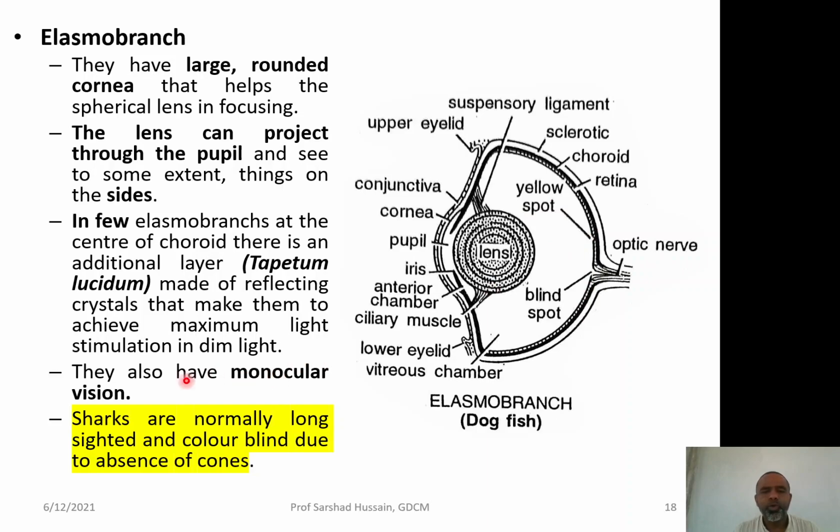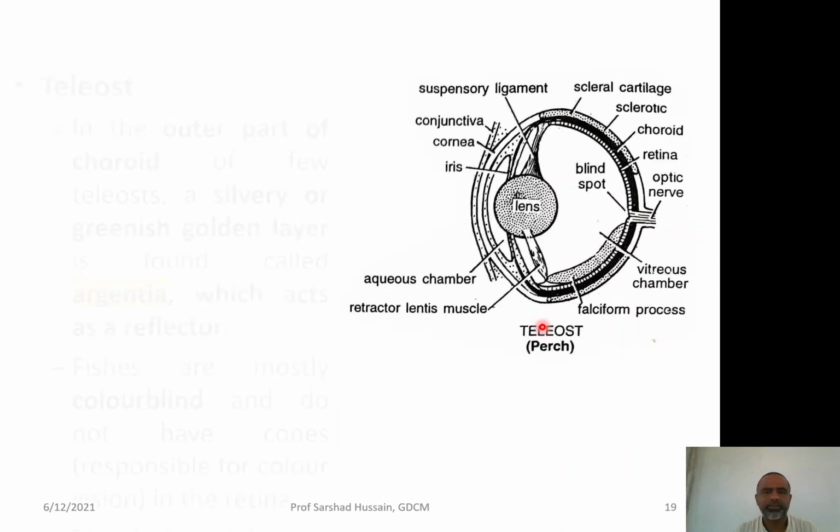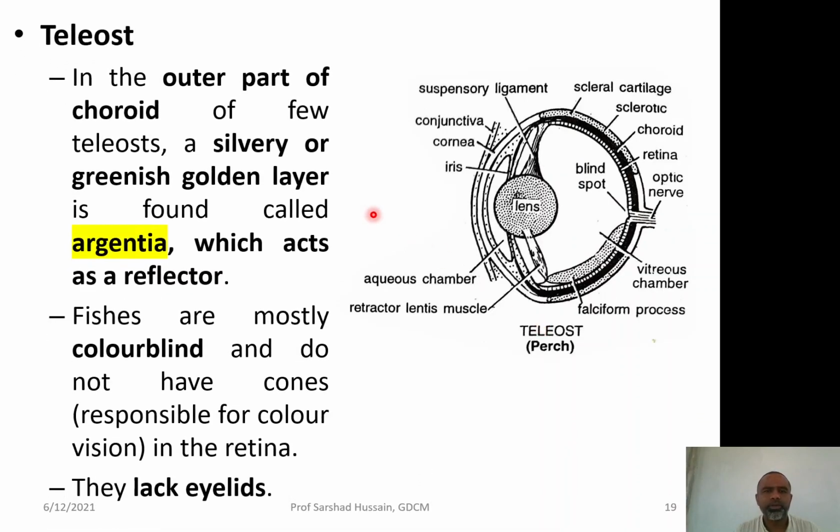They have monocular vision, because the image is formed by a single eye only. Sharks are normally long sighted and color blind due to absence of cones, so their retina does not have the cones present. In the case of the bony fishes,